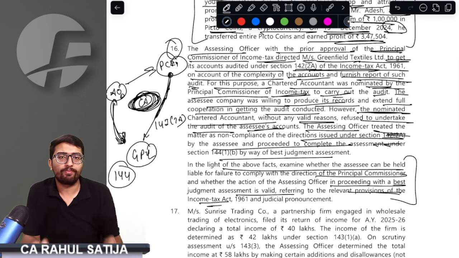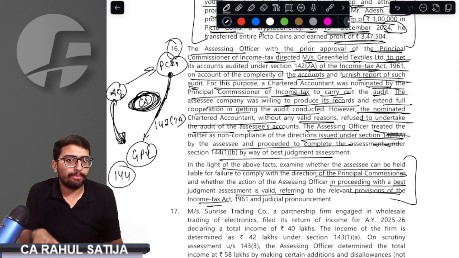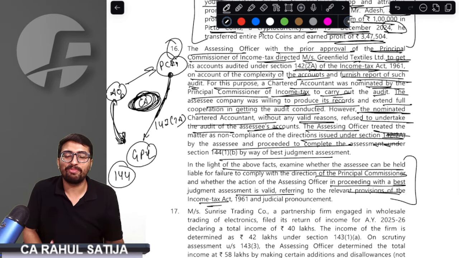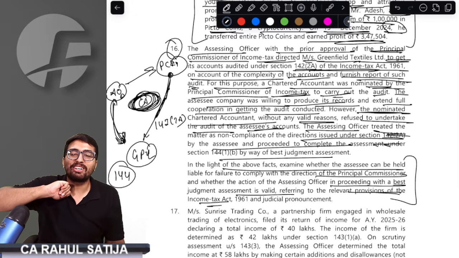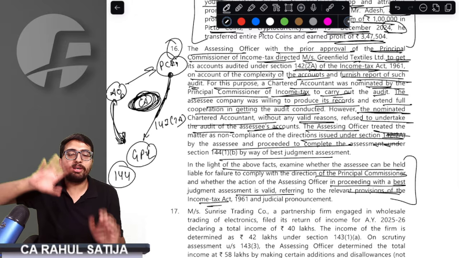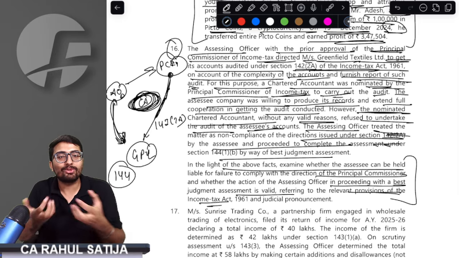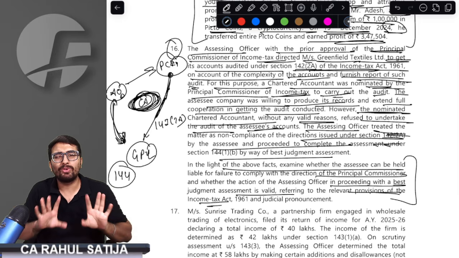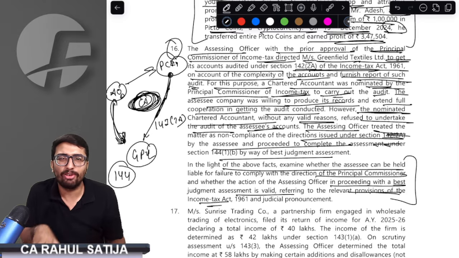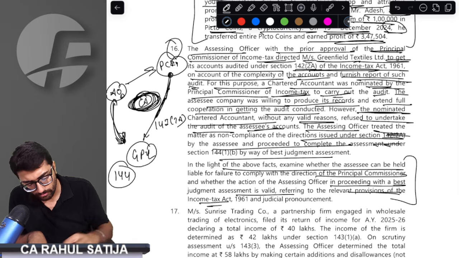Right answer is no. SSC should not be held liable for best judgment assessment. Why, sir? Because it is not the issue with the SSC. It is the issue with the chartered accountant. So what should the ideal case be? This chartered accountant should be removed and a new chartered accountant should be appointed so that special audit can be done. But in no case should SSC be held accountable for best judgment assessment.